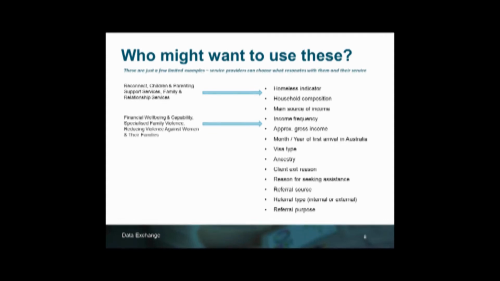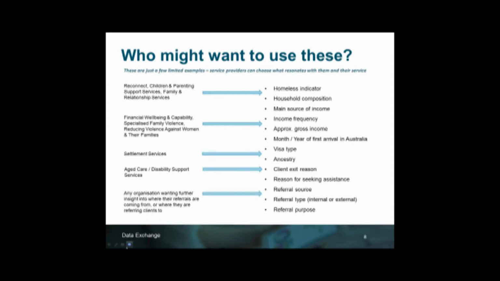If your organisation is funded to deliver or has services that target domestic violence, this may be a relevant field for you also. There has been some evidence to suggest that people often stay with abusive partners due to financial dependency, so it could be a really good data item there to capture. Visa type and ancestry are often relevant for settlement services who want a better understanding of their client backgrounds. Client exit reason may be relevant when delivering CHSP or disability support services, as often when a client leaves a service we gain a better understanding of the success of their contact with the service.